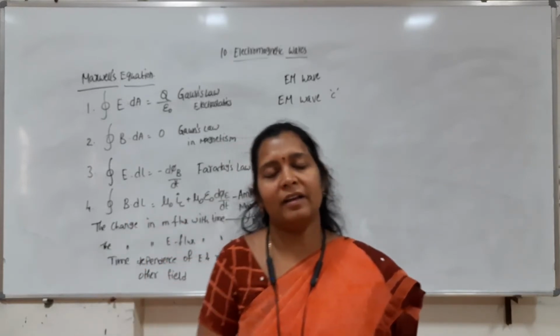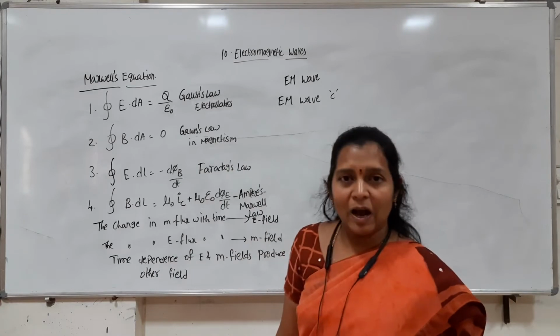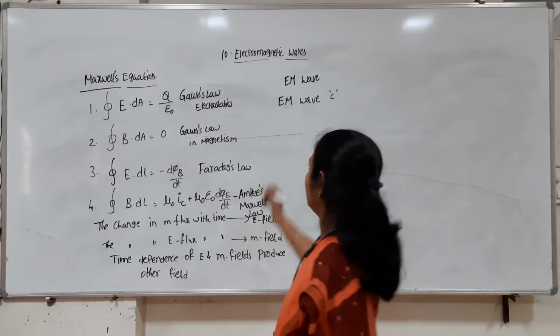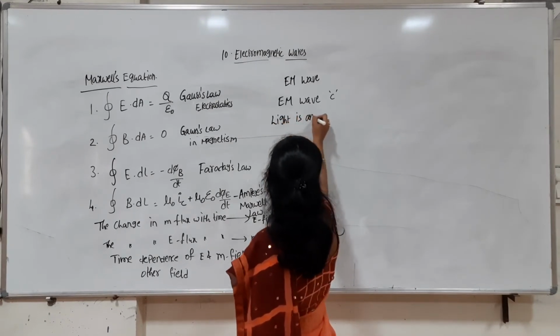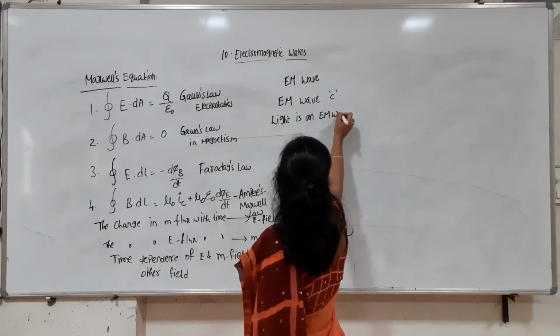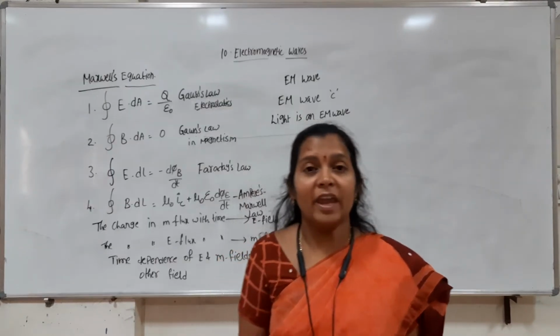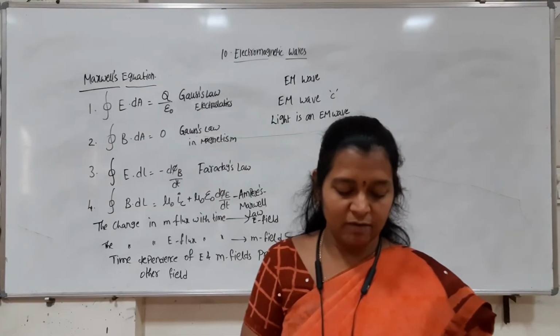These electromagnetic waves travel with the speed of light. So he concluded that light is an electromagnetic wave, and from this he concluded the wave nature of light. Light has both particle as well as wave nature.